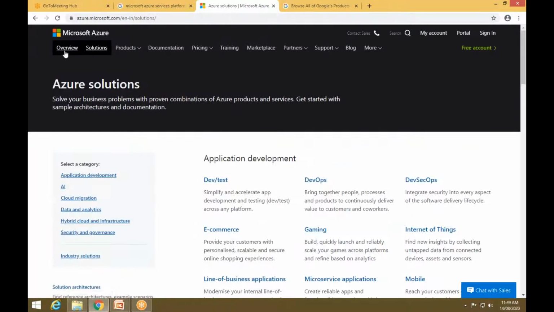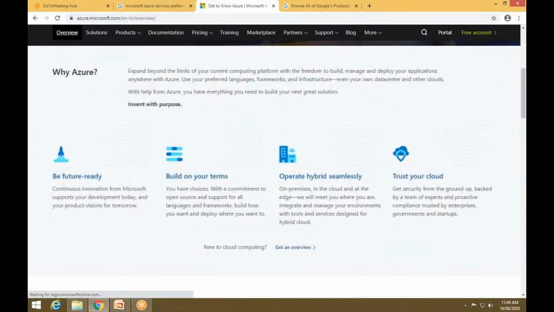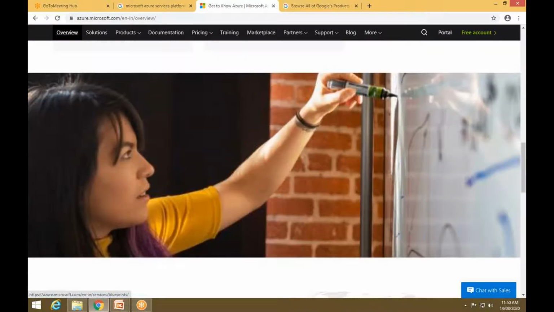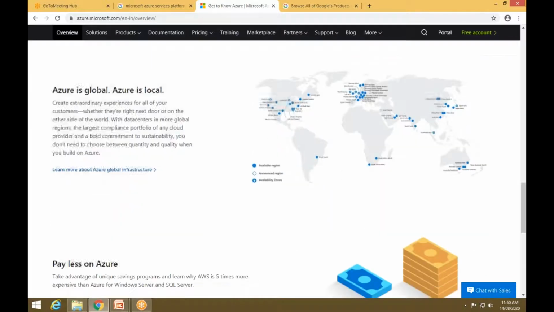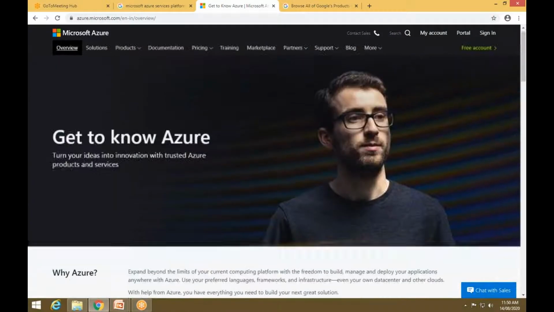If I go to the overview, here I have the Azure things. Be feature ready and built on your terms. These are the features of Azure. It is also providing some free courses. You can just go and click on the documentation. It will give the getting started material, and I also have the free account over here. So this is all about Microsoft Azure.